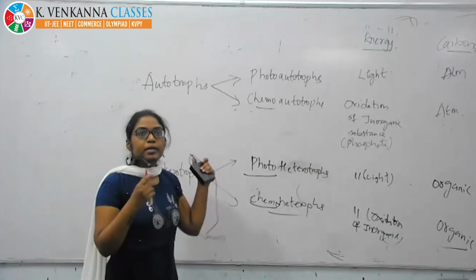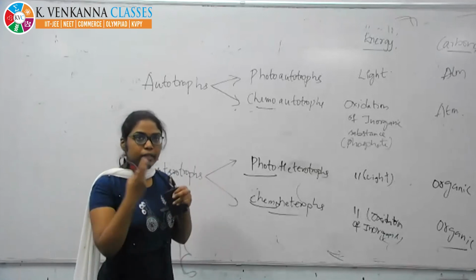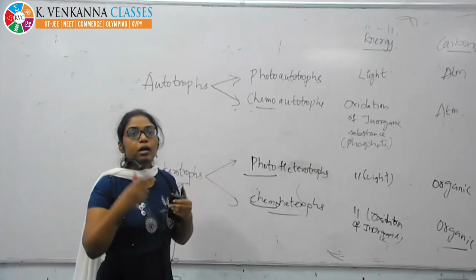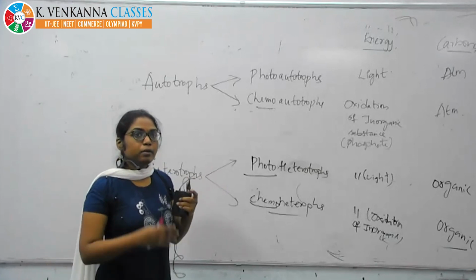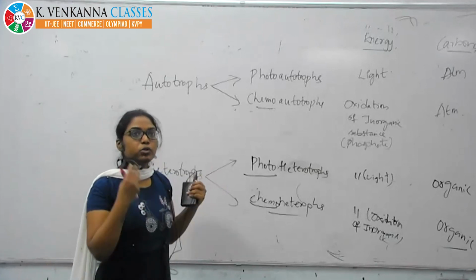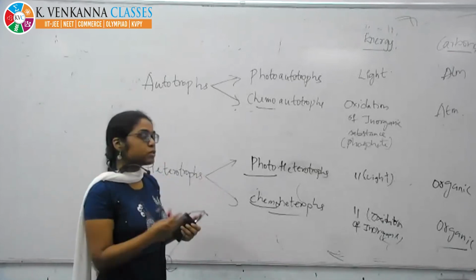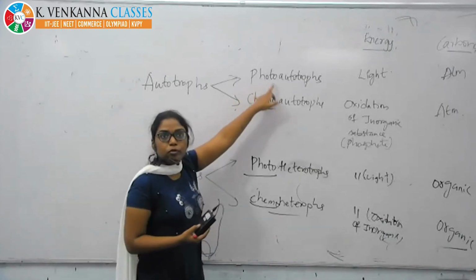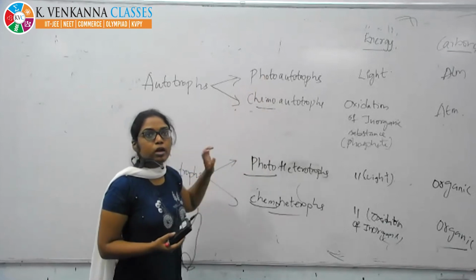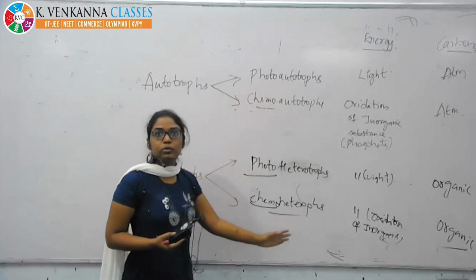See, based on nutrition, it is about whether the organism can prepare its own food material or depend on other materials. These are the nutrition types: autotrophs and heterotrophs. In autotrophs, two types: photoautotrophs, chemoautotrophs. Photoheterotrophs, chemoheterotrophs.